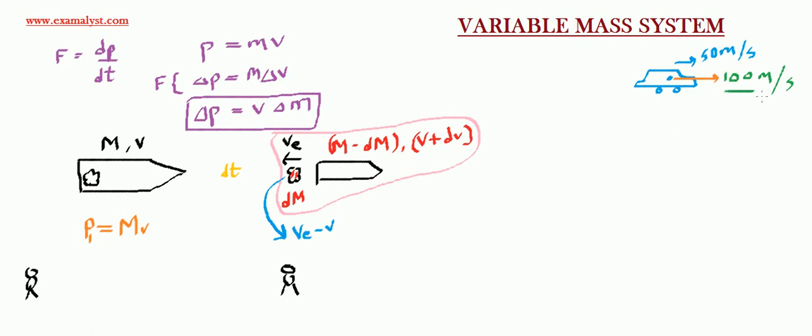So 100 meter per second is the velocity with respect to the driver. So what is the velocity of the ball that I see? I am outside the car system, so I see the velocity of the ball as 50 plus 100, that is 150 meter per second.